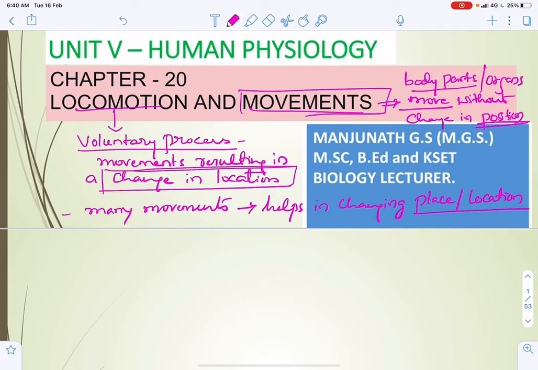Here they won't change their location, or you can say place. In locomotion they change both position and location. Here in case of movement, they only change the position but without changing location, or you can say the place.